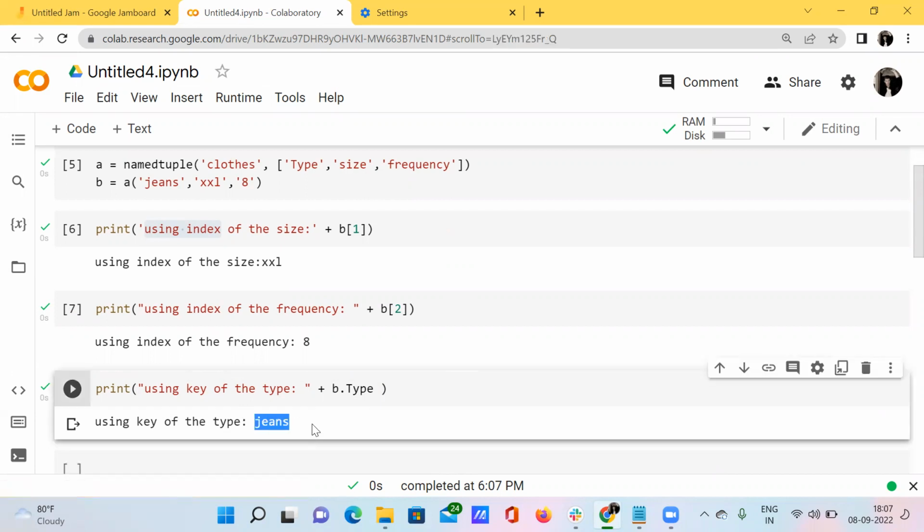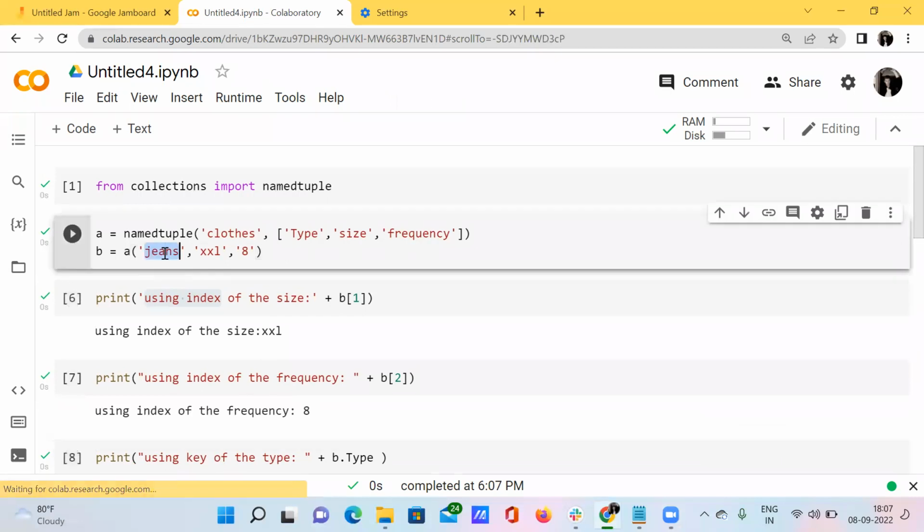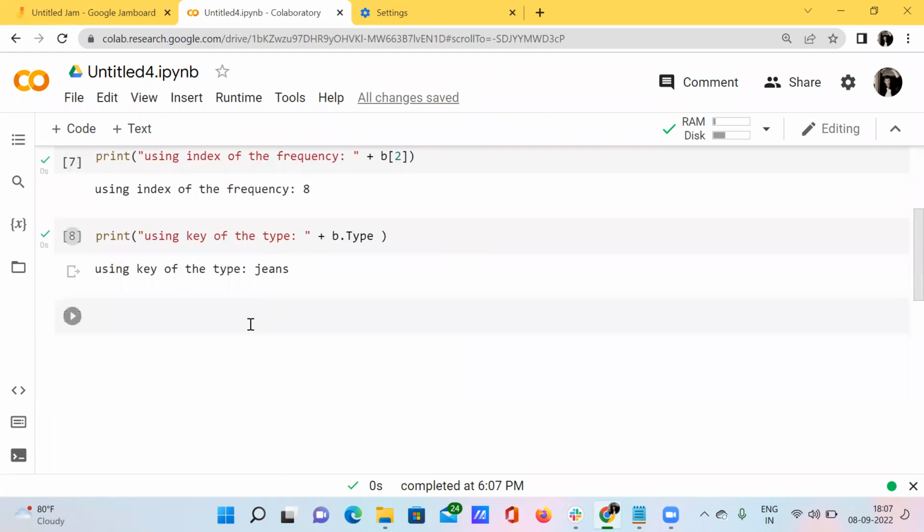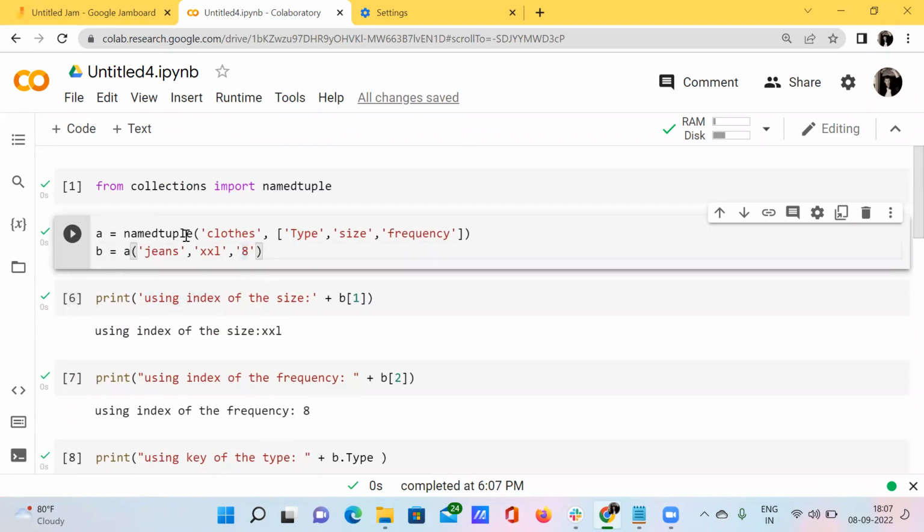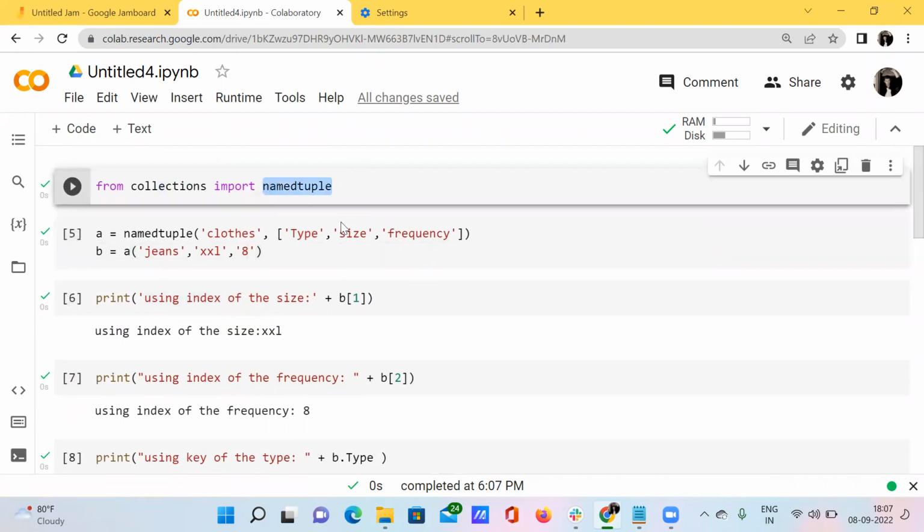Why have I got the output as jeans? Because this is the value and this is the key, right? This key has a mapping of this particular value. These both are interlinked, right? When I call this particular key, I'll definitely get my value as jeans. When I call the key size, I will definitely get my value as double XL. When I call the key frequency, I will definitely get my value as 8, right? So this will be the use of this named tuple.